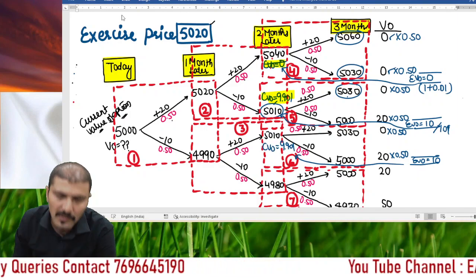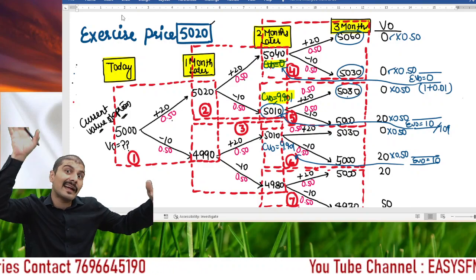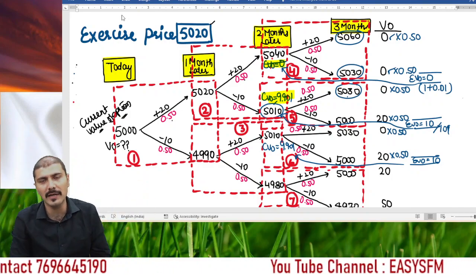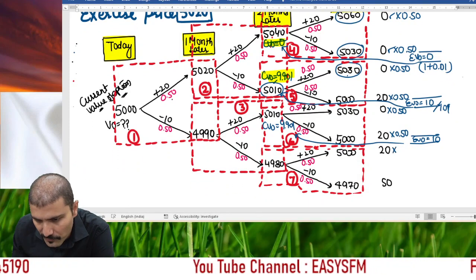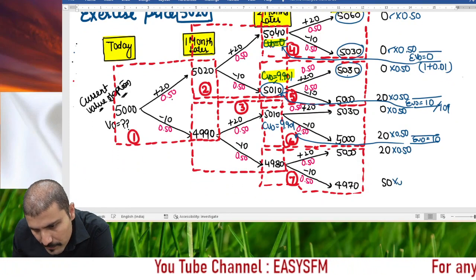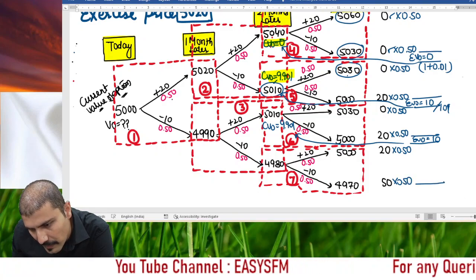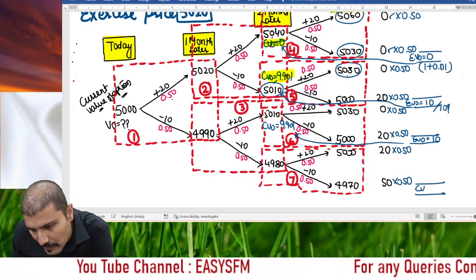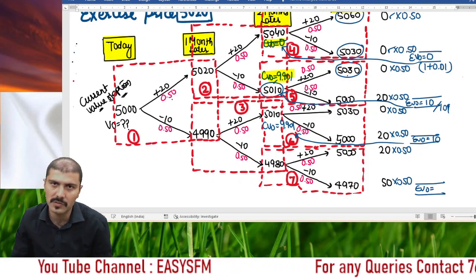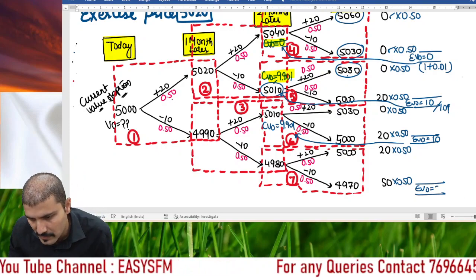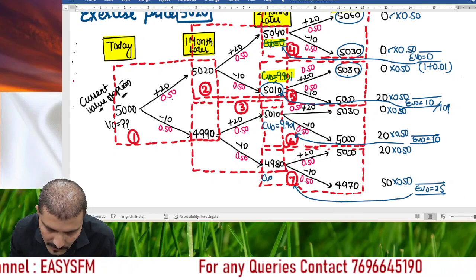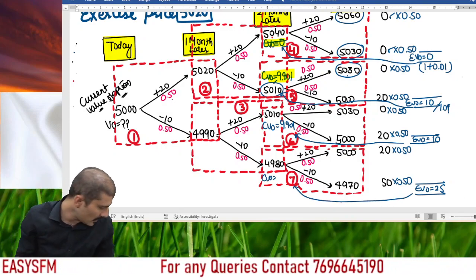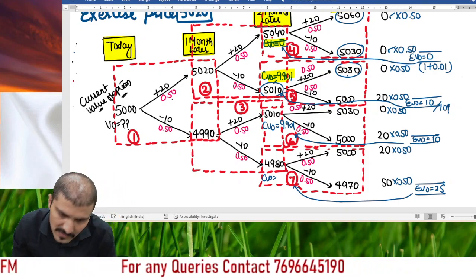So for that I am just trying to cut the tree from behind and coming back to the values, right? And then the last 20 and 50 in 2.50, and this is the base for calculation of American option. So please try to understand. This is 35. If you discount it, the current value of option will be 34.6535.